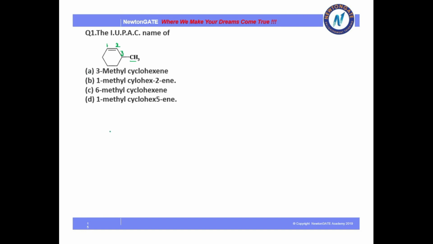cyclohexane. So what will be the structure? You can see it. So the structure is 3-methyl. Of course, methyl is my substituent. Cyclo: if it is a closed chain, then you have to write the term cyclo in every compound just before the parent. That is the only difference between open chain and closed chain.